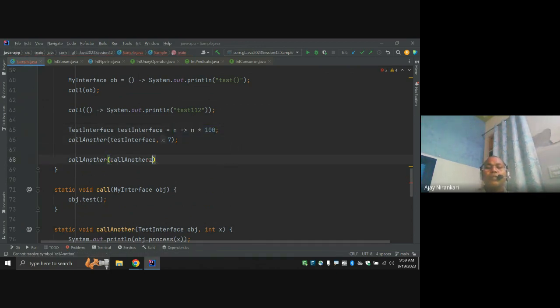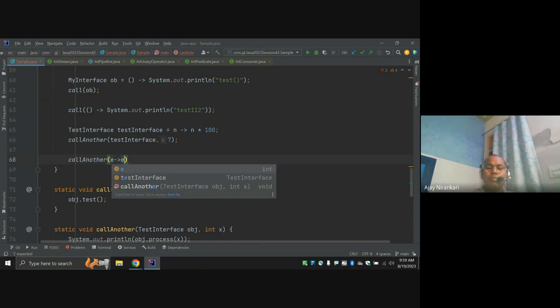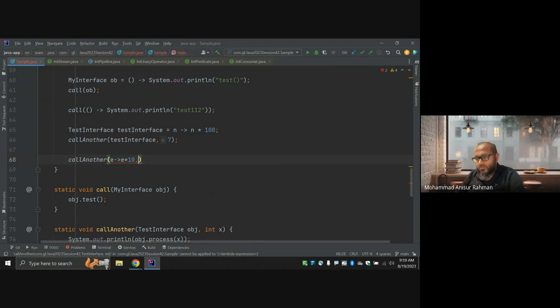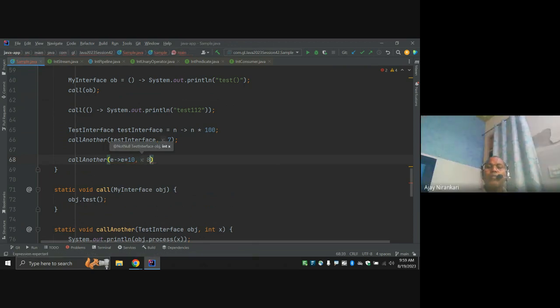Whatever element I have, a number, just multiply it by 10 and return it. And which number do I want to pass? Here I have written 8, and I am going to test it. So you can write E multiply by 10. What's the meaning?